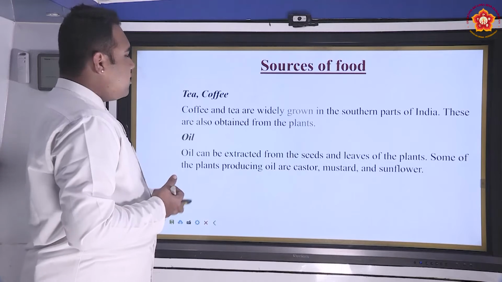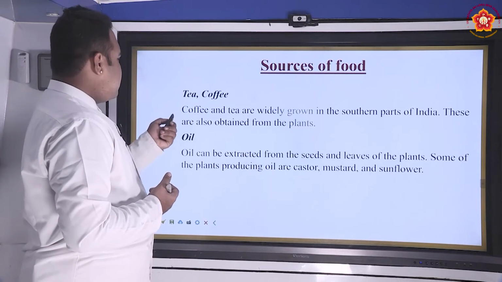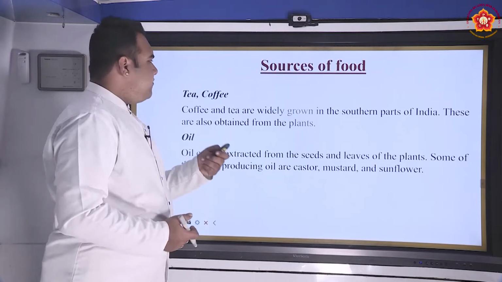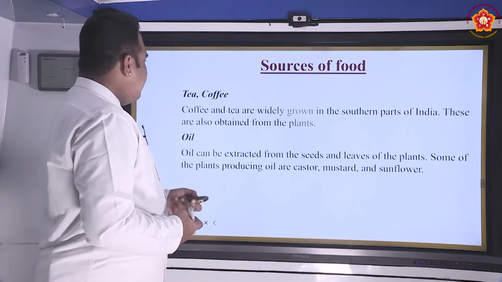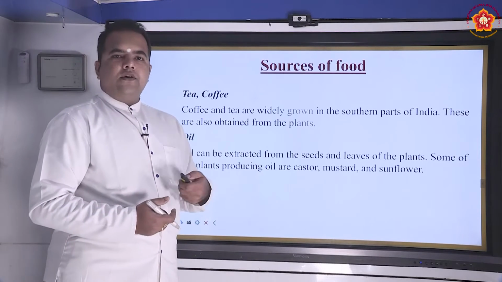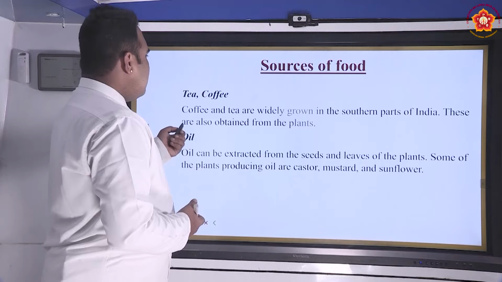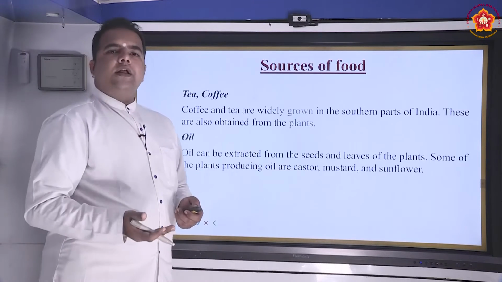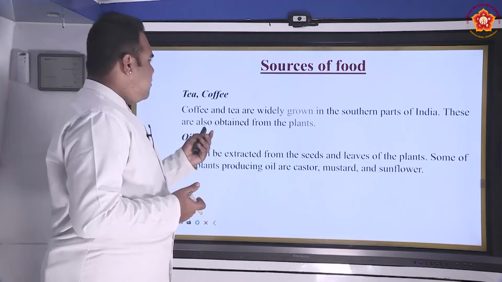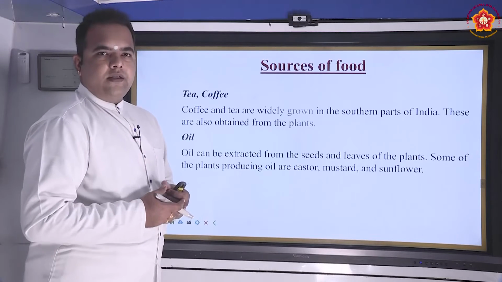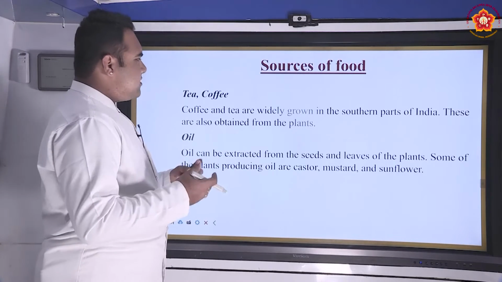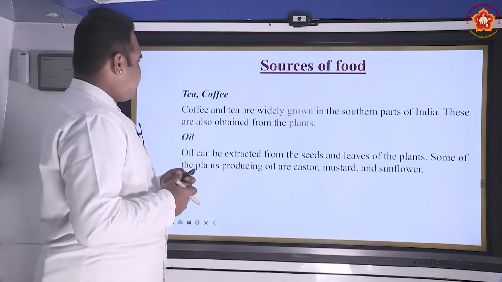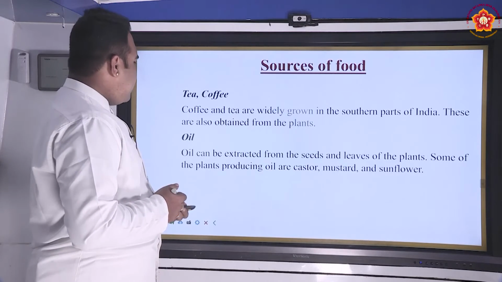Similarly, tea and coffee. These tea beans, the coffee beans, are also extracted from the parts of the coffee plant, and tea leaves are extracted from the parts of the tea plant. Coffee and tea are widely grown in the southern parts of India. For example, in Karnataka we get more coffee and tea. In the coastal belt, near Chikmagalur, we have a lot of coffee and tea plantations. So these are also obtained from plants.